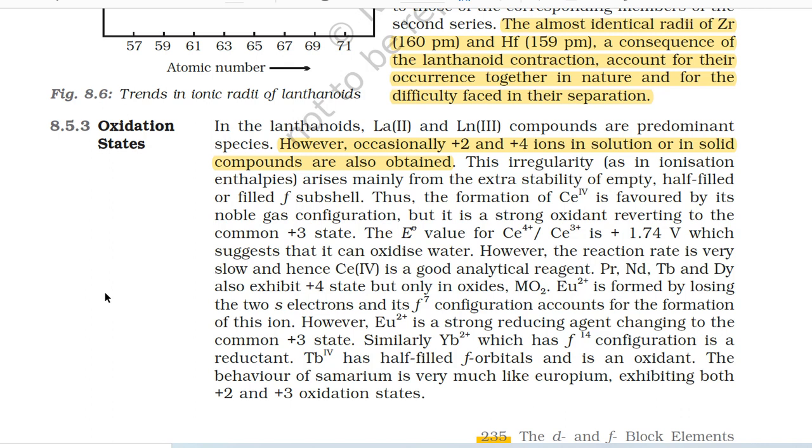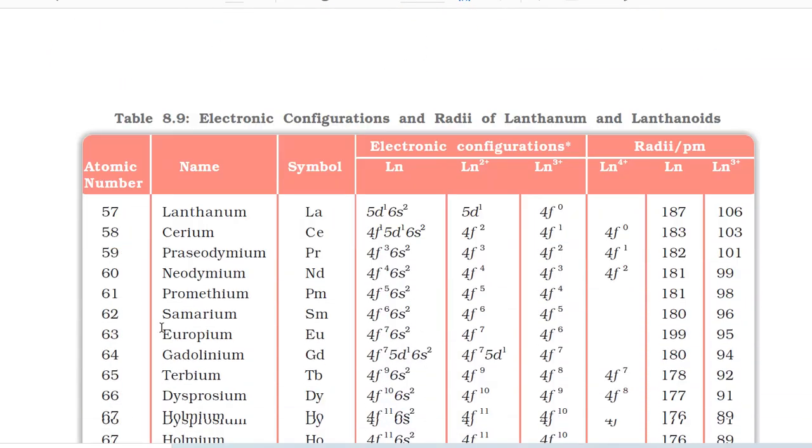Eu2+ is formed by losing the 2 s electrons and its f7 configuration accounts for the formation of this ion. However, Eu2+ is a strong reducing agent changing to the common +3 state. Similarly, Yb2+, which has f14 configuration, is a reductant. Tb4+ has half-filled f orbitals and is an oxidant. The behavior of samarium is very much like europium, exhibiting both +2 and +3 oxidation states.